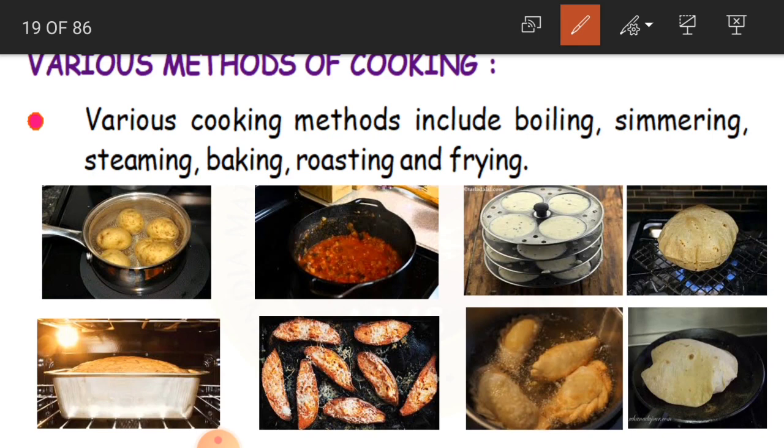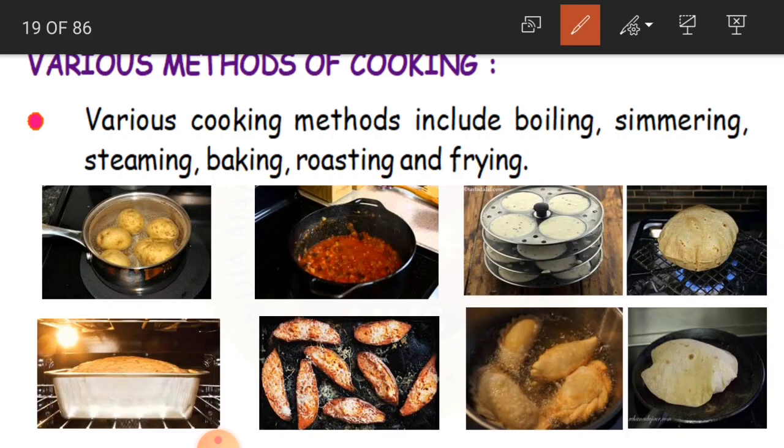You cannot prepare idli on the pan. That is not possible. You cannot prepare rice on the pan, and you cannot prepare roti in the pressure cooker. So you have some particular food items to be prepared in a particular method.